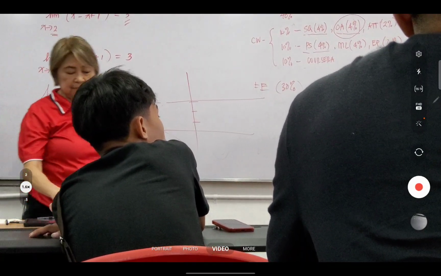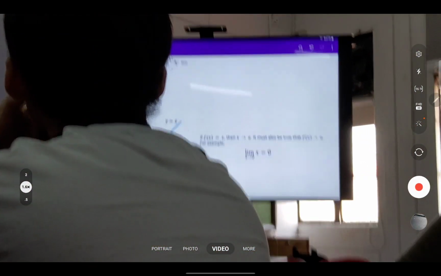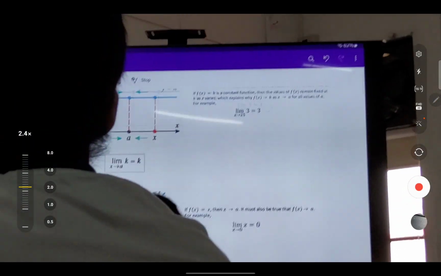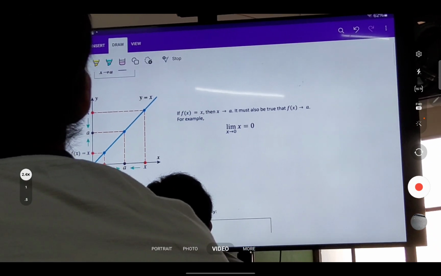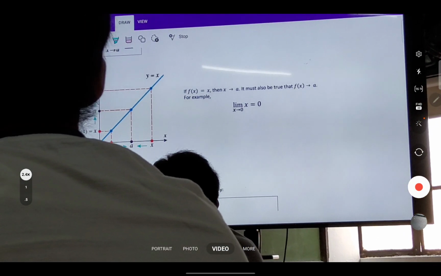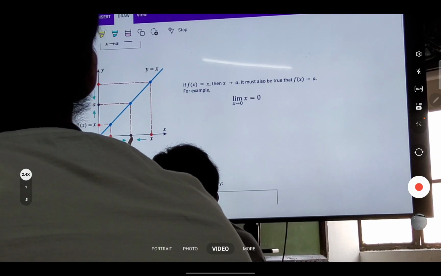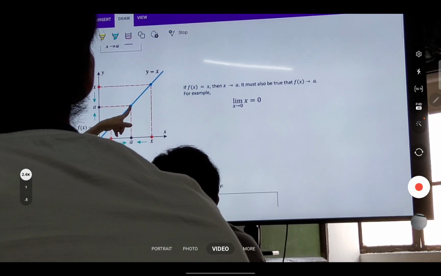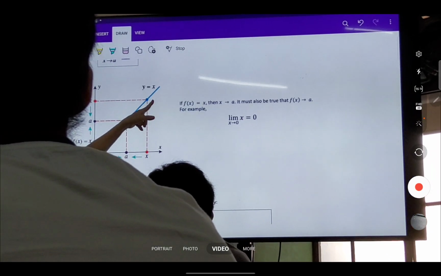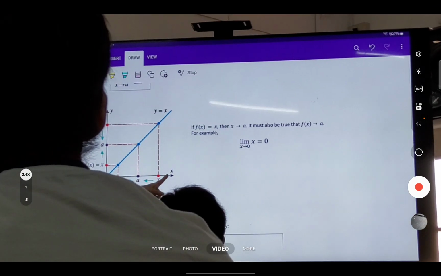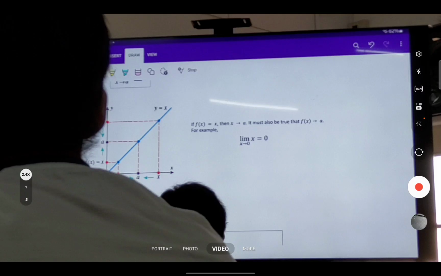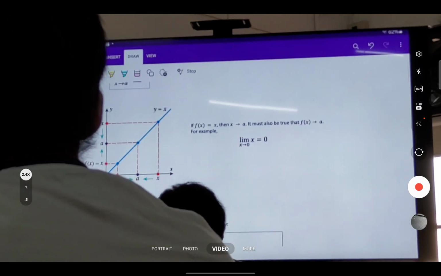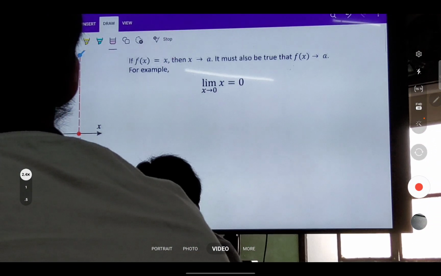Now, yung sunod is this one. The limit of x as x approaches a is equal to a. Kasi, if we have y equals x, when x equals a, yung y mo palaging a pa rin. Diba kasi y equals x? When x equals say 5, when x is 5, ano yung y mo? 5 pa rin. So the limit of x as x approaches a is equal to a.